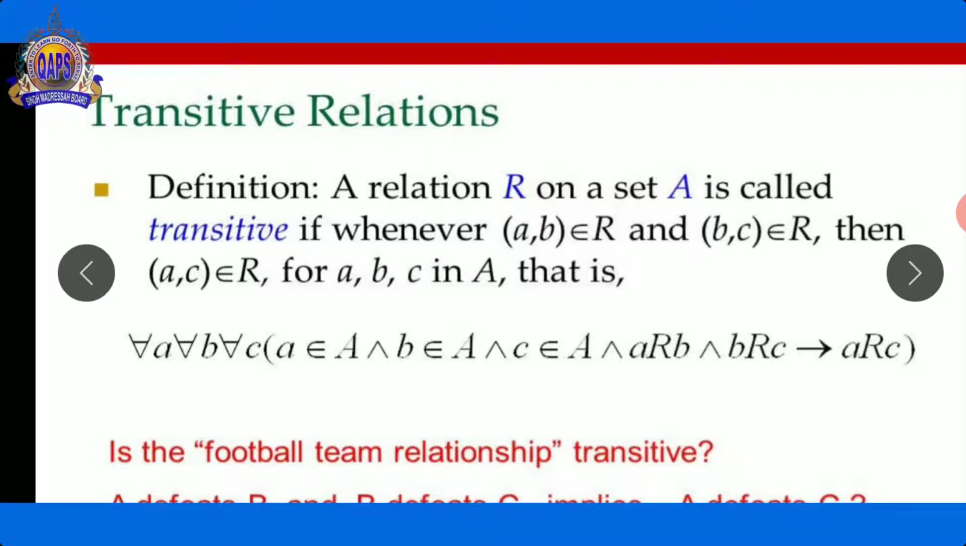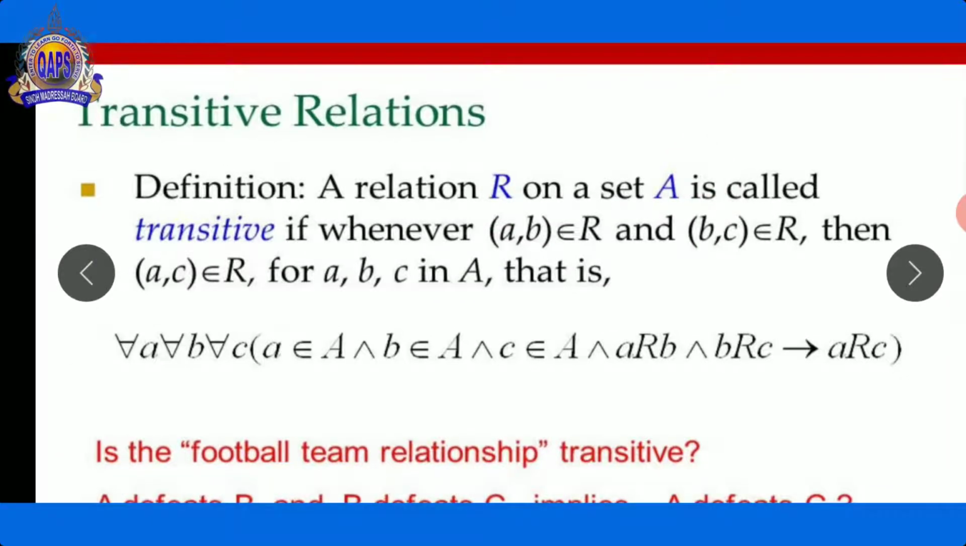What is the relation? We have already discussed the relation. On a set A, there is a relation, and that relation is transitive if whenever (a, b) belongs to R and (b, c) also belongs to R. See here, in the first ordered pair A is related with B, and in the second ordered pair B is related with C. Then the third is A directly with C.